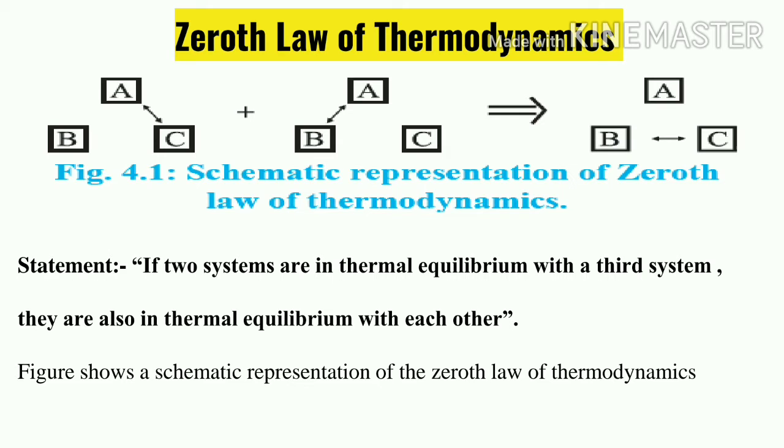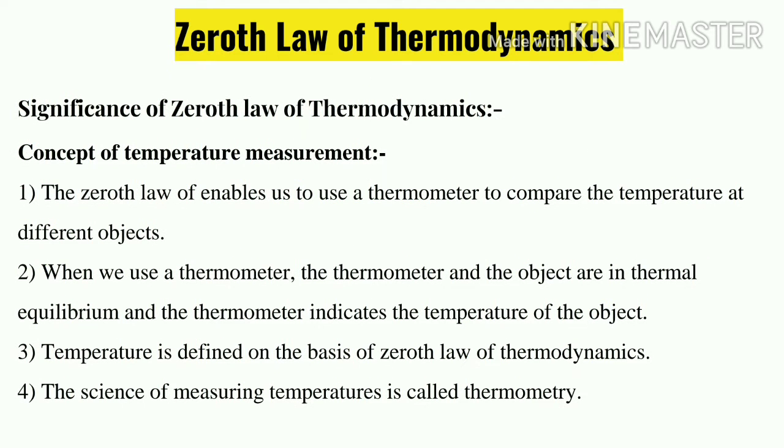You can see C and A are in thermal equilibrium with each other in the first one. In the next case, what is there? B and A are also in thermal equilibrium with each other. So naturally, B and C are also in thermal equilibrium with each other. With the help of this, we will see the significance of Zeroth's law.